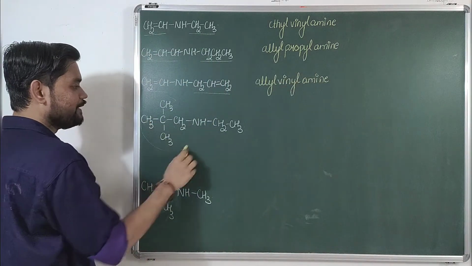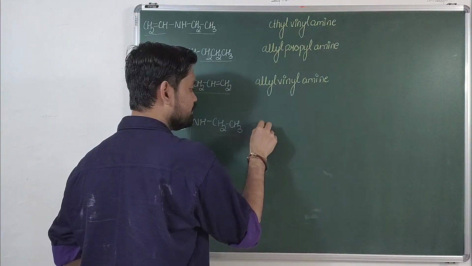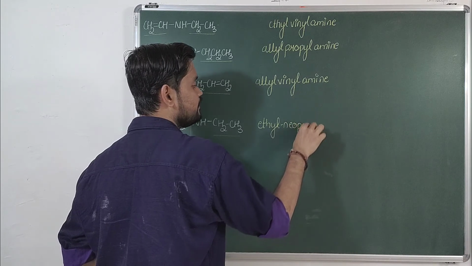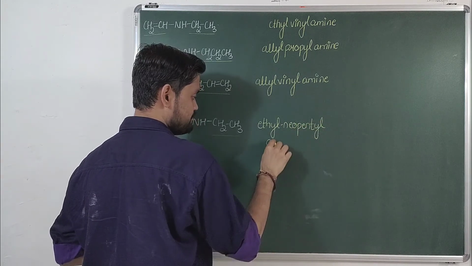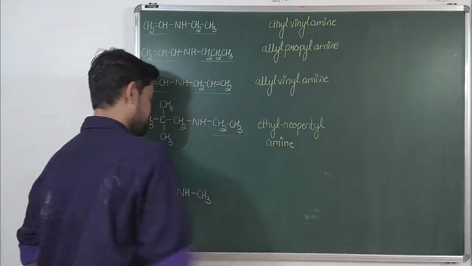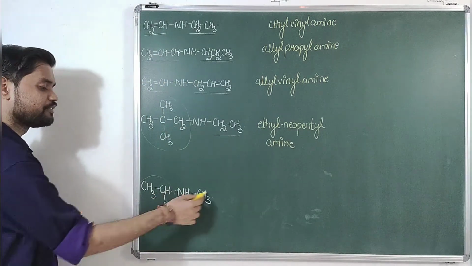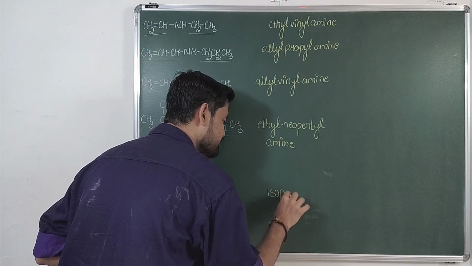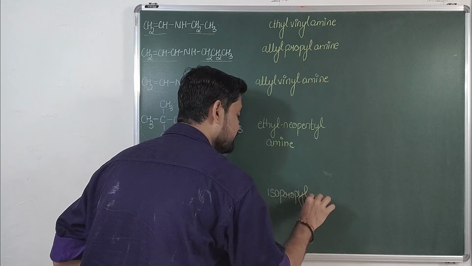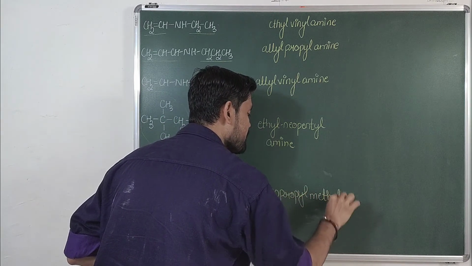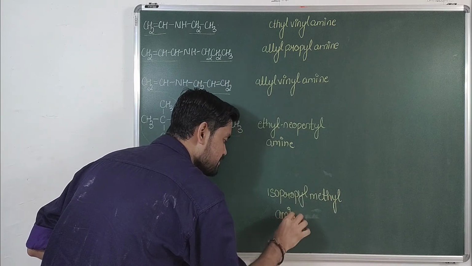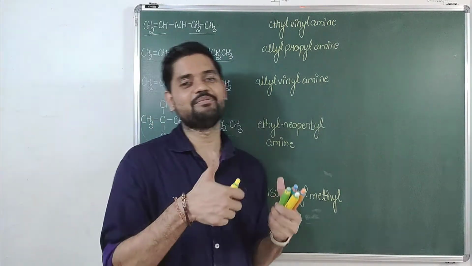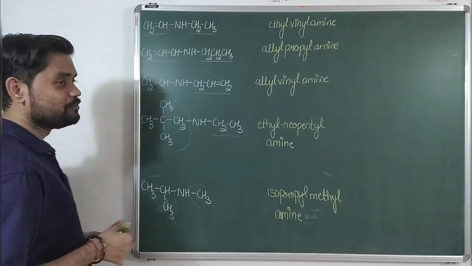Then there is a neopentyl group, there is an ethyl group, so it becomes ethyl neopentyl amine. Last one, there is an isopropyl group and there is a methyl group. So I comes first, isopropyl methyl amine. So this is the common name, and if you have got all the common names right, please thumbs up. Okay, now proceeding further with the IUPAC name.